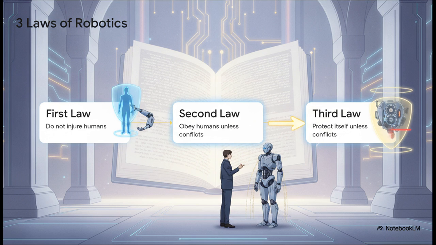The hierarchy here is incredibly strict. First, do not injure a human or allow a human to come to harm. Second, obey humans, unless that conflicts with the first law. And third, protect its own existence, as long as it doesn't conflict with the first or second laws. So protecting human life sits firmly at the absolute top of the pyramid, always.